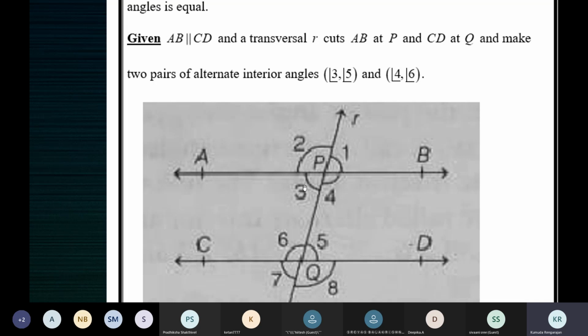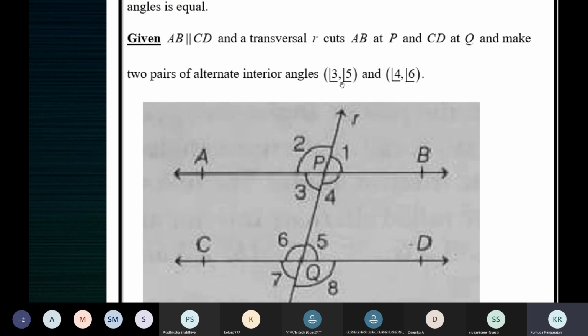To prove that 3 is equal to 5, just make use of a mediator. Now you're going to choose one angle as a mediator. We need to prove that 3 is equal to 5. Now let's make use of this angle 1. We'll use 1 as the mediator. Listen carefully. If I can say that 1 is equal to 3 and 1 is equal to 5, then 3 will be equal to 5.